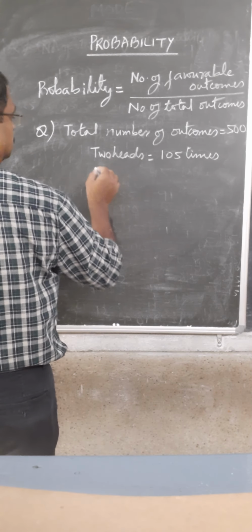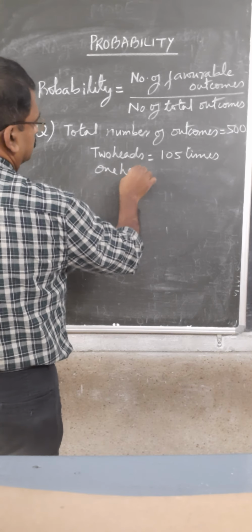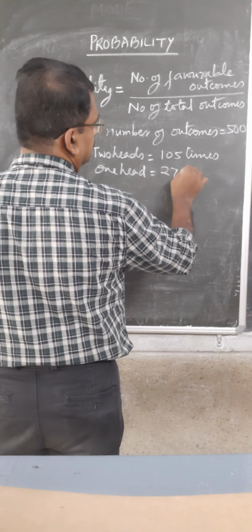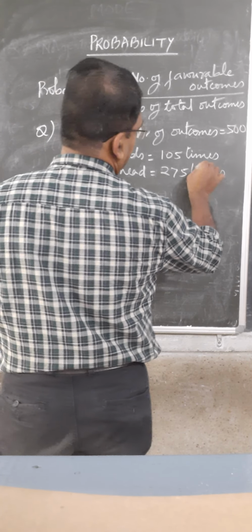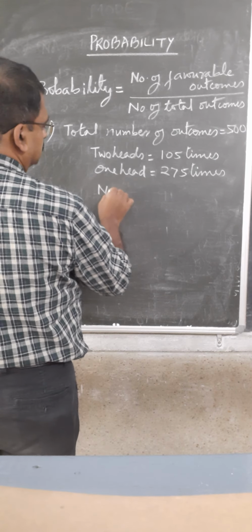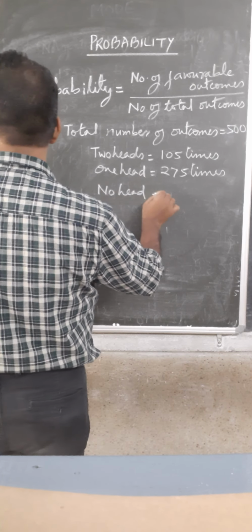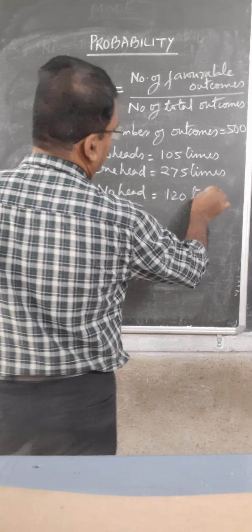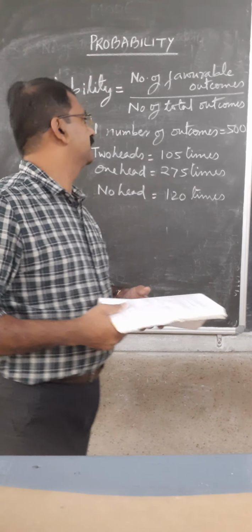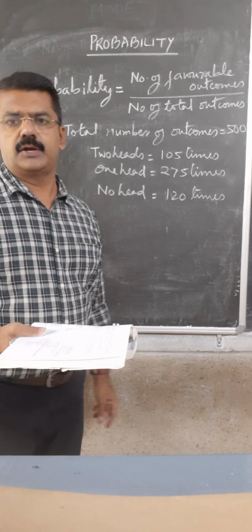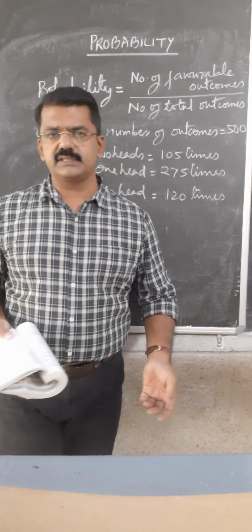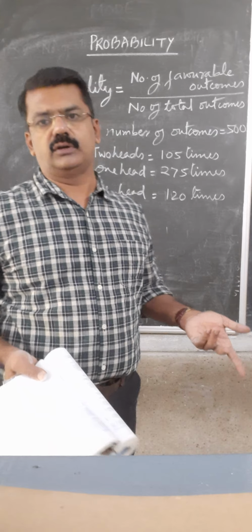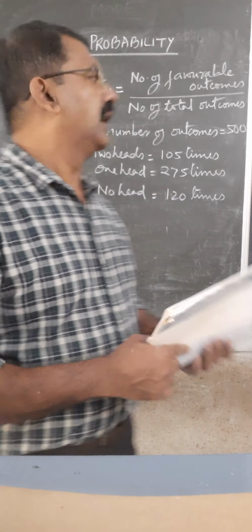One head, 275 times. No head, 120 times. You can see if you add all of them, the sum is 500. Because when you toss two coins, either there will be two heads, or one head, or no head. That's all. No other possibility is there.